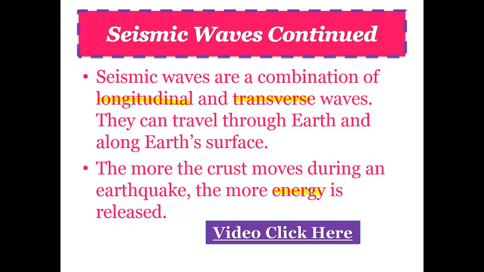That's why Indiana doesn't get bad earthquakes, because we're not on those big fault lines. We're going to look at a little video showing you more about earthquakes, so you can see the transverse and longitudinal waves a little better, and then we'll be done with the notes.